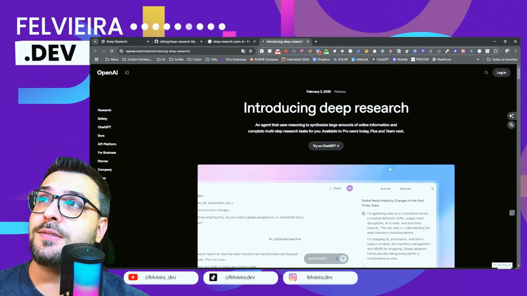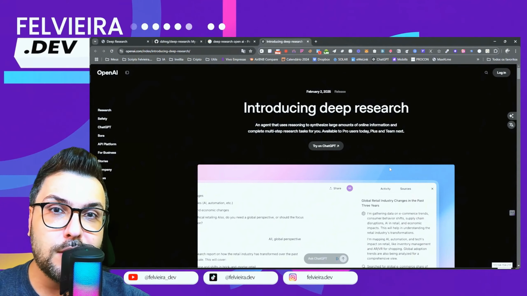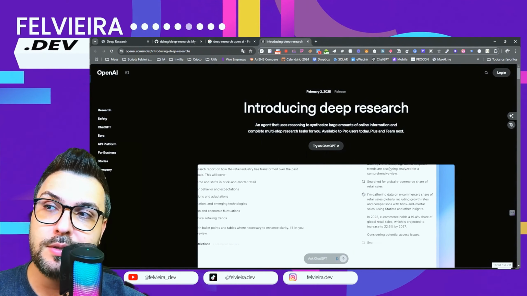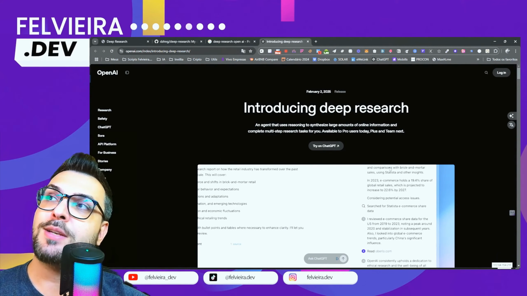Going back to DeepResearch, it's a feature only for pro users, and the pro user is paying $200 a month. We know that our real is quite devalued, so it will be almost 1 in 200 reais per month for us to have access to this.